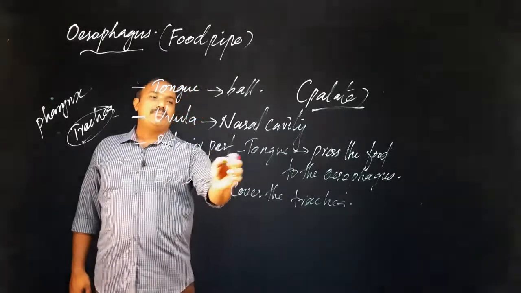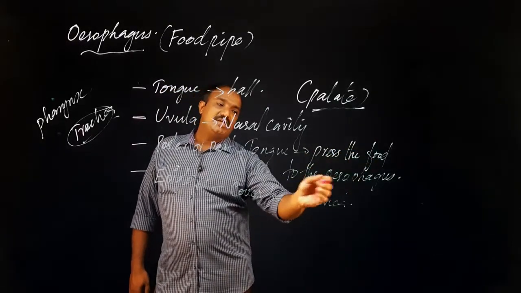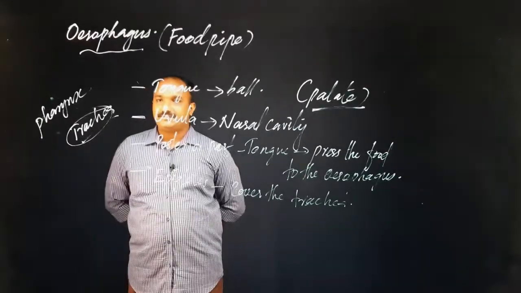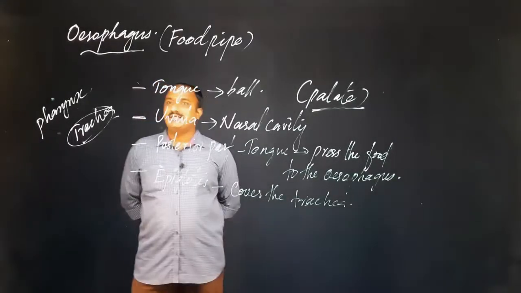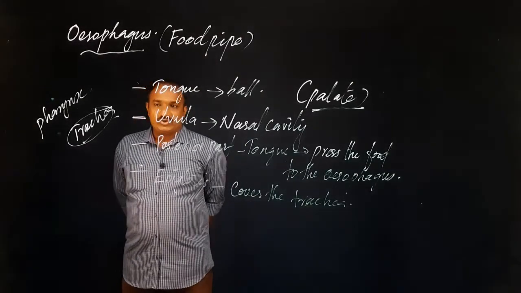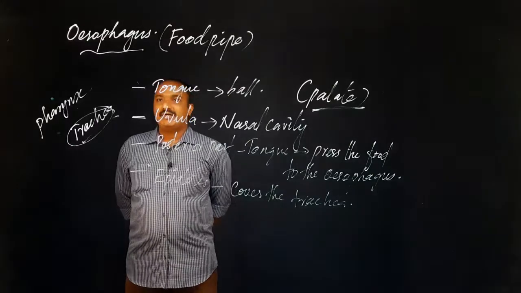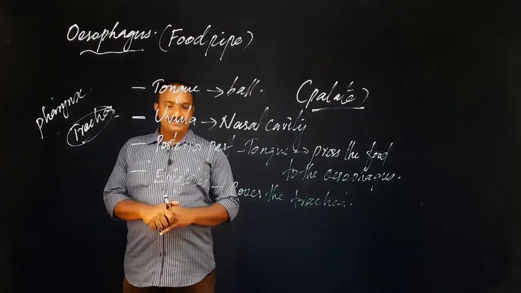Then the posterior part of the tongue presses or moves the food materials on the top of the epiglottis to the esophagus. Okay, these steps are to be studied very well. A sure question will be there from this part. Such an important part it is. So the 4 parts, what are their major roles, that is to be studied.